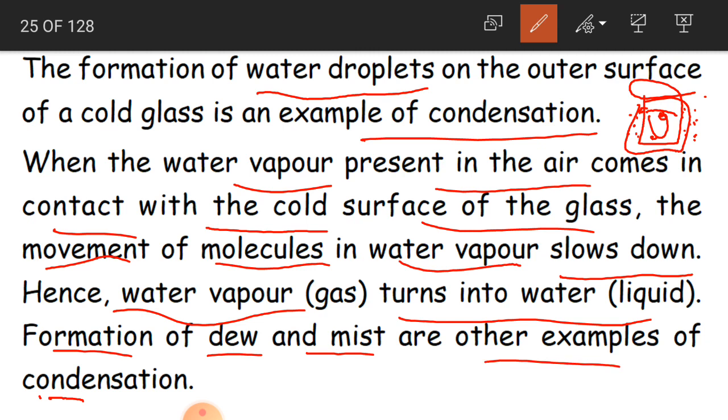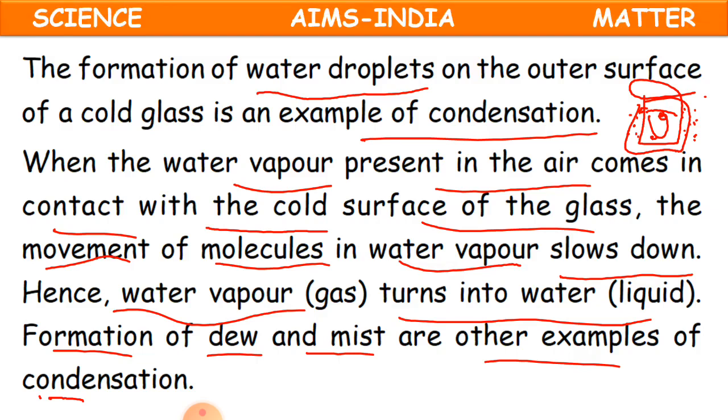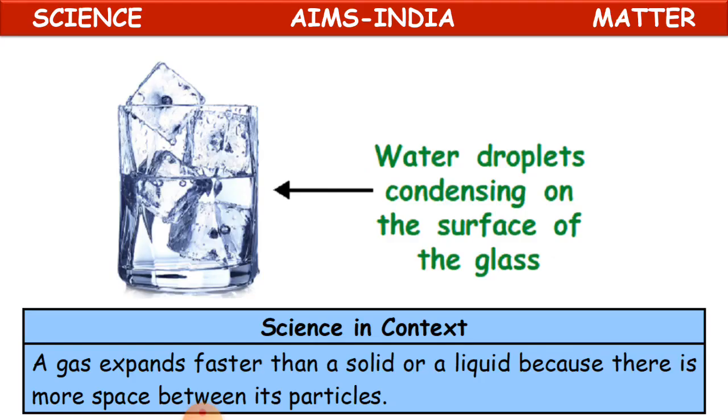So formation of dew, like what is dew, children? Water in the form of droplets. Especially if you see on leaves, you might be seeing some water droplets when the weather is very cold, so that is nothing but dew. Okay, and mist is again very dense dew.